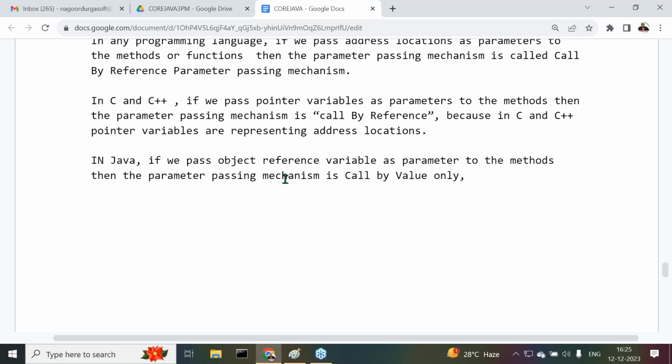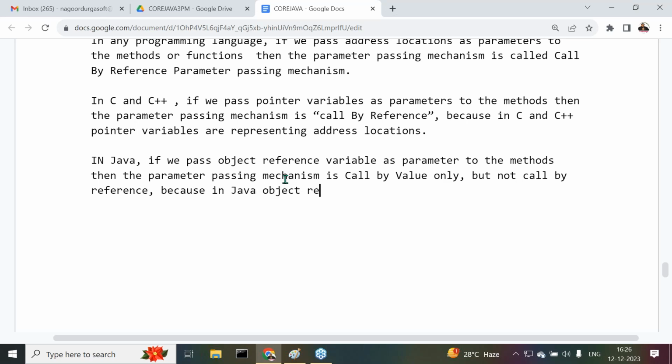Even though you pass a reference variable as a parameter to the methods, the parameter passing mechanism is called by value only, but not called by reference. Why, sir? Why is it the case? Why is it not called by reference? Observe carefully.